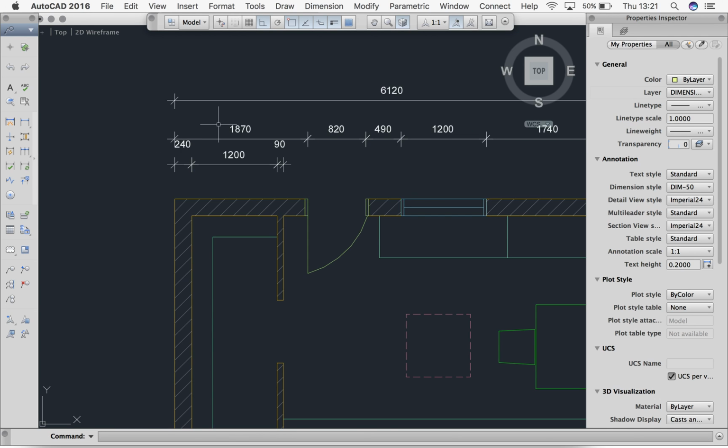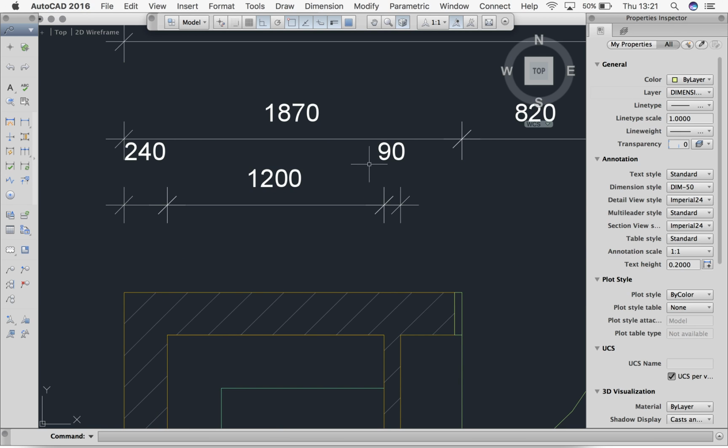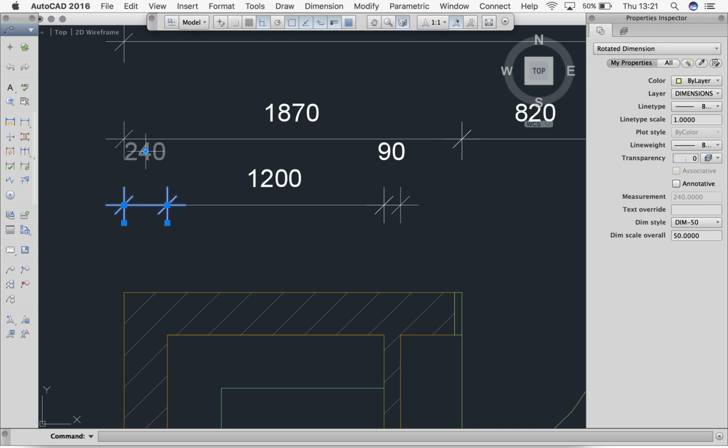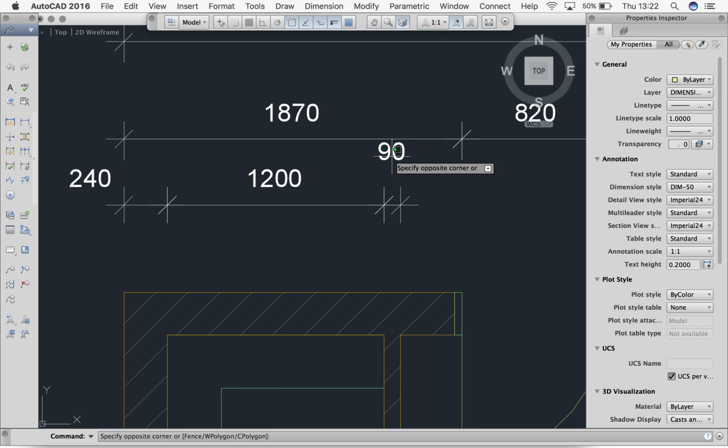Now we can see here, if I zoom in, that the 240 and the 90 are sitting above. This means they don't have enough space. So what I'm going to do is come here and say move text only. If I take auto off, you can see I can move my text. I'm going to acknowledge the snap point in the middle of this 2000, drag across to get my snap point so it's all in line, and tick just here. I'm going to do the same with the 90.